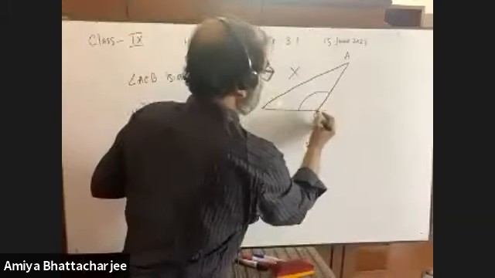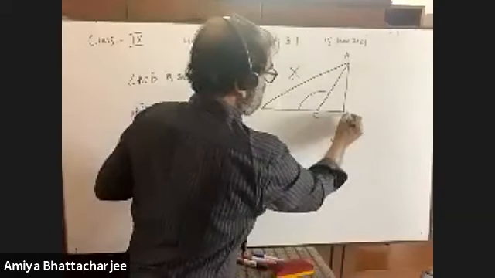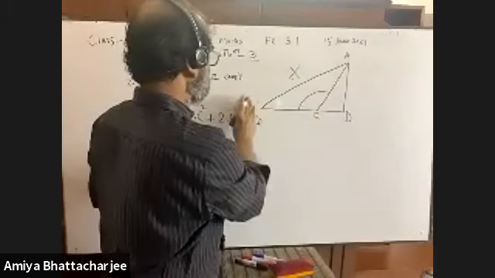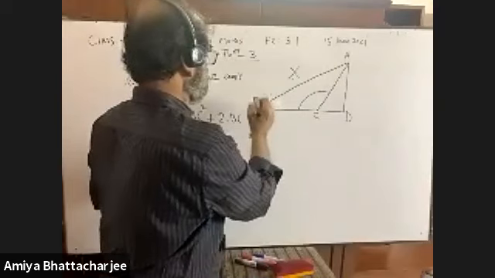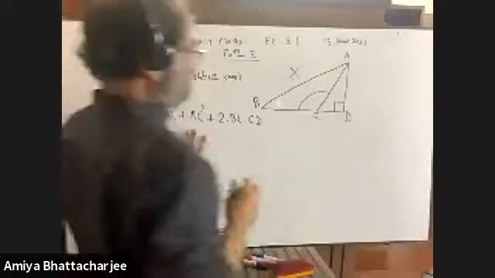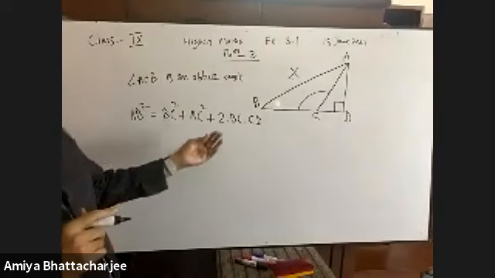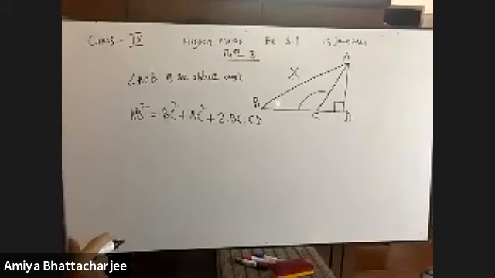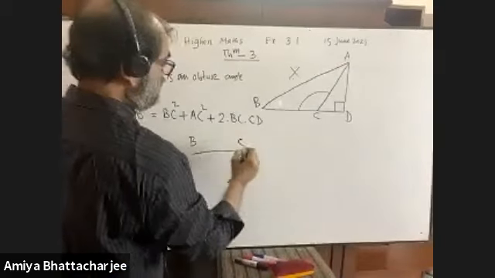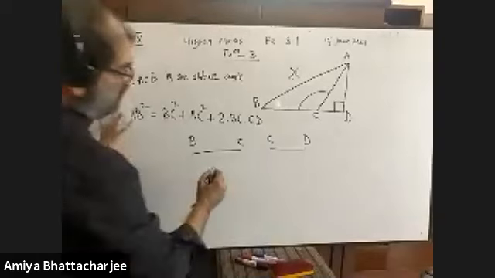We have to draw a perpendicular in this way, and this is D. Now the question may arise: what is the rectangle here? Suppose it is BC and it is CD. Yes, it is possible to draw a rectangle.